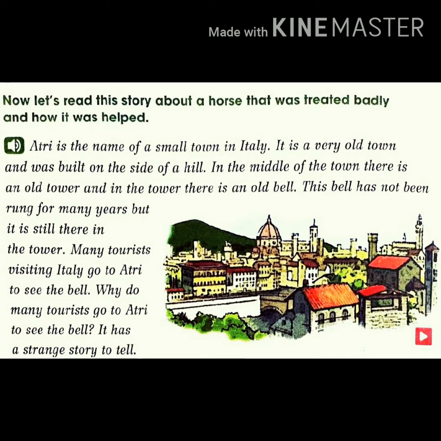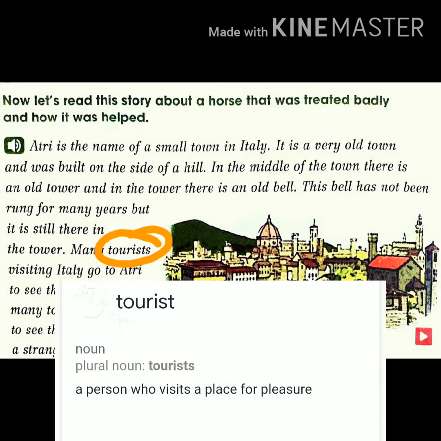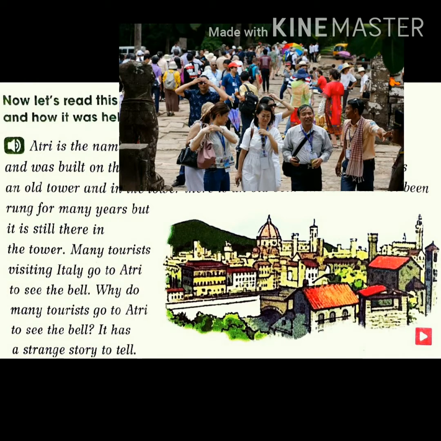Okay, many tourists visiting Italy go to Atri to see the bell. So here, what is the meaning of the word tourists? Tourists is a noun, a person who visits a place for pleasure. Okay, so here you can see the visitors.